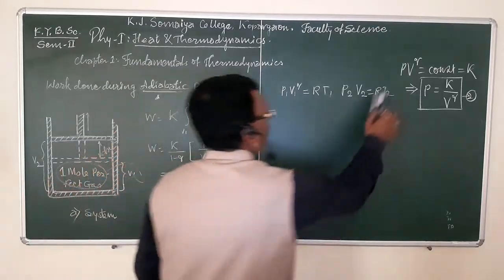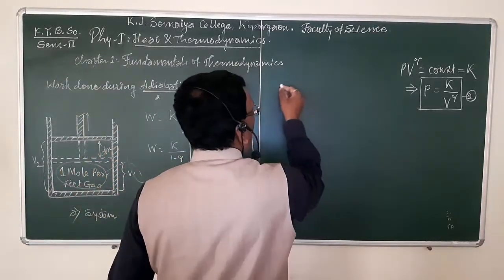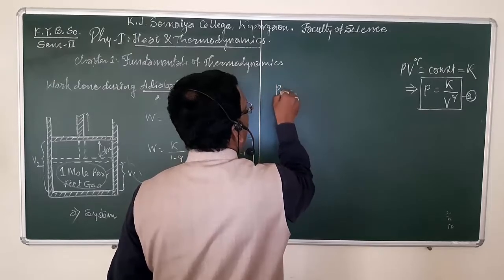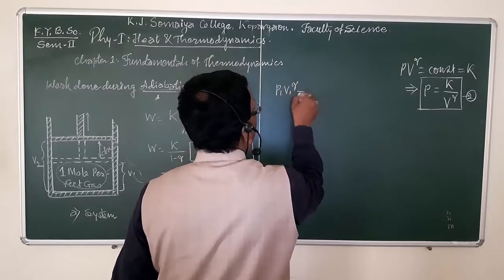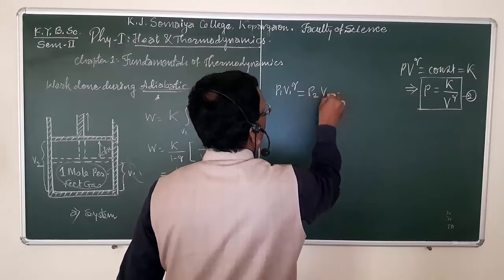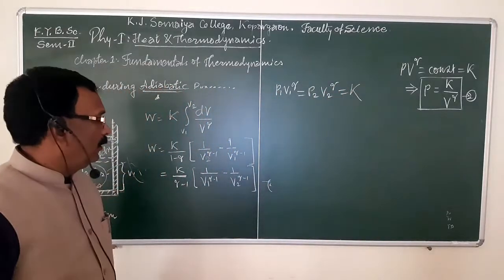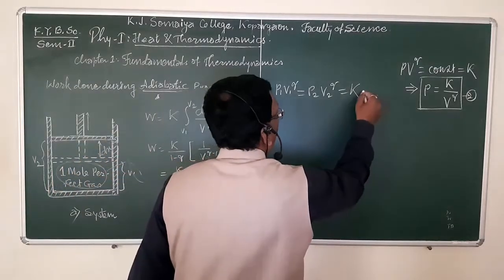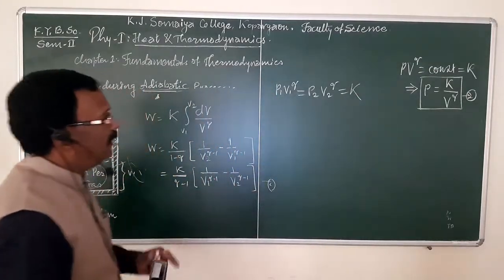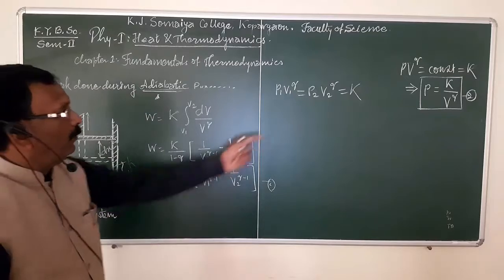Or simply we can say that for an adiabatic process, P1 V1 raised to gamma is equal to P2 V2 raised to gamma is equal to constant. Okay, suppose this equation.